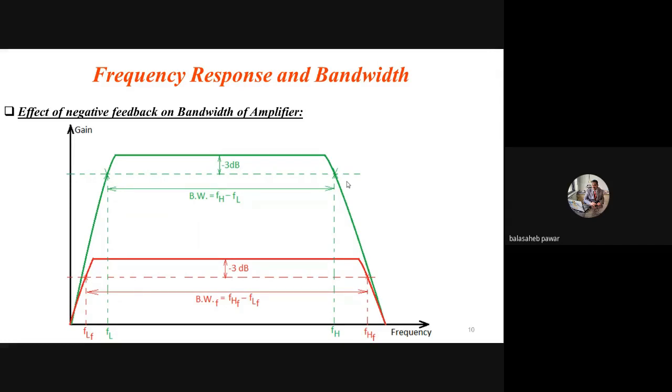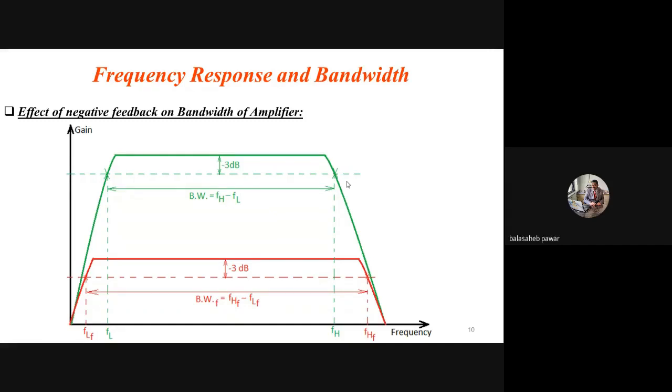For our considered amplifier, how much is the FL? It is 50 hertz. And how much are we applying? Minimum frequency just 20 hertz. That means whenever a particular person has a frequency below 50 hertz, that amplifier circuit will not work properly, or it will not amplify his or her voice signal properly.